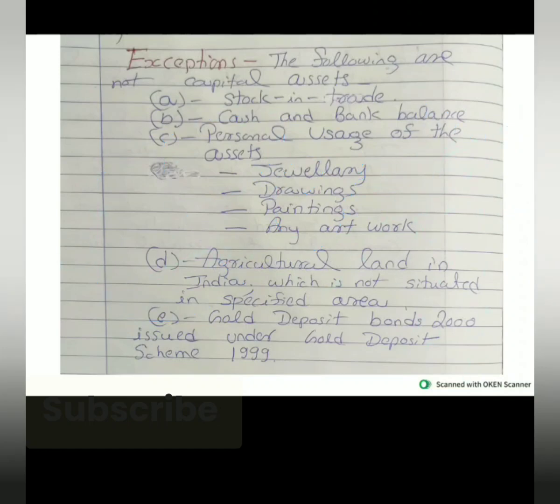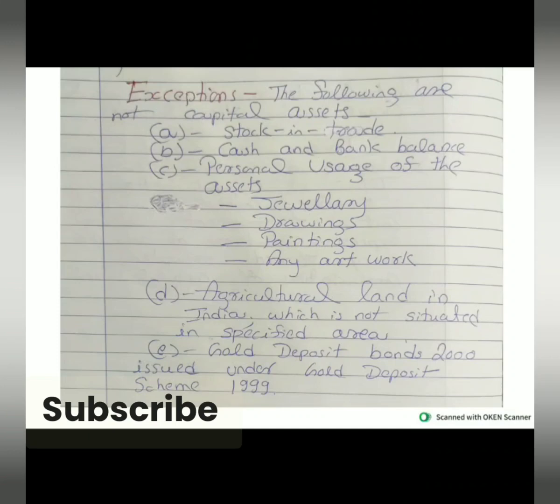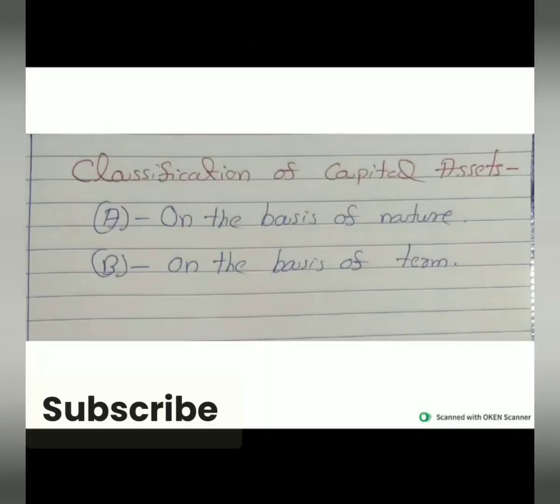Agricultural land in India which is not situated in a particular area. Gold deposit bond issued under the gold deposit scheme 1999. So these properties are not treated as capital assets.